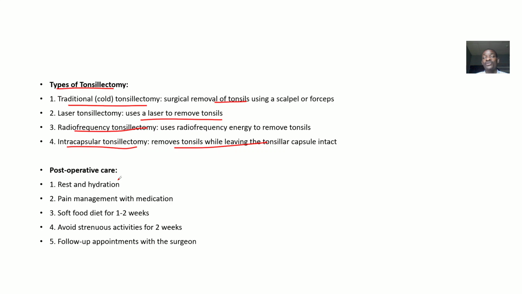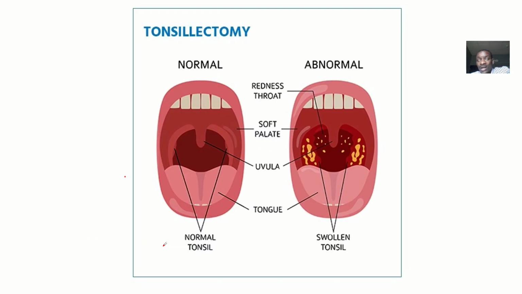Then after you've done tonsillectomy surgery for a patient, the care that follows it is the post-operative care. You might want to opt in for rest, hydration, and pain management with medication. Then the person should be eating soft food for a period of 1 to 2 weeks. Then the person should also avoid any strenuous activity. Then a follow-up appointment with the surgeon is necessary, okay, so that they can check you and see how you are improving.